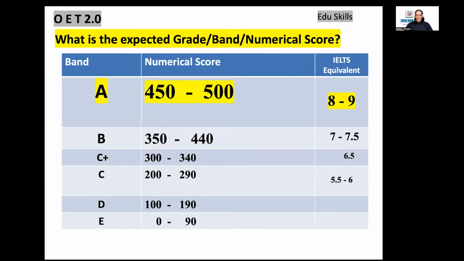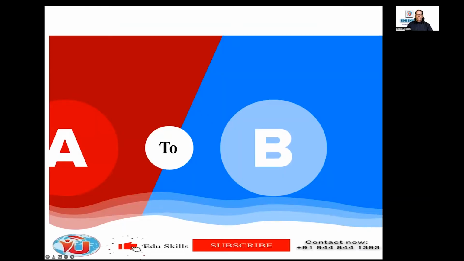Definitely one of the biggest challenges is that people don't get a proper score because they target 350 or a B grade, and they reach the border of 340, 330 or 320. And first thing I want to tell you, I'm not going to deal with those basics which I have given in the previous sessions. If you have not understood something, you can ask me in the Q&A session. I hope you have attended the session, or you have watched the video which was given as a task for today. So always make sure that you enter the session after watching the videos and doing the task.